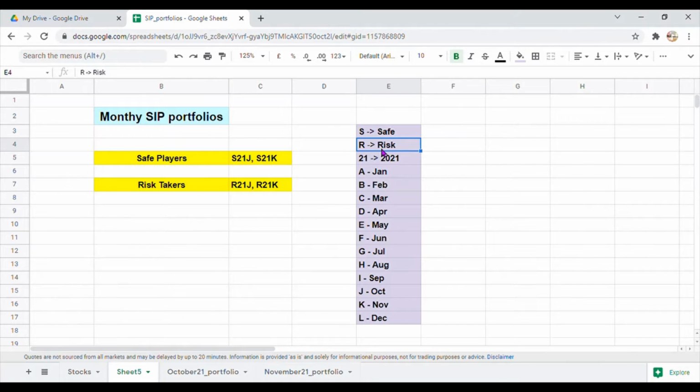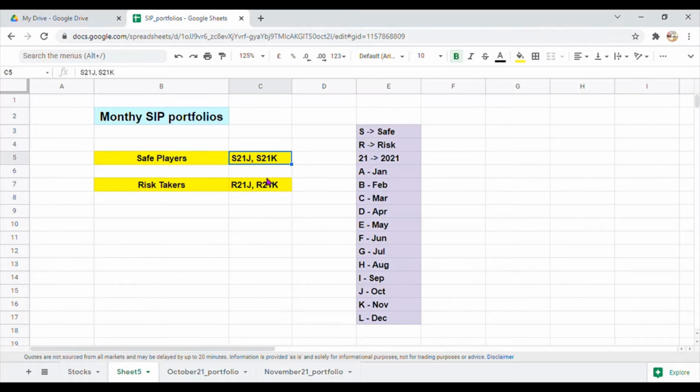The reason I come up with monthly portfolios is that many people in India are SIP investors. Every month, they are in search of good opportunities to invest in. So keeping this in mind, I come up with two portfolios every month, one for safe players and one for risk takers. I started this in October this year and till now I have come up with four portfolios: two in October and two in November.